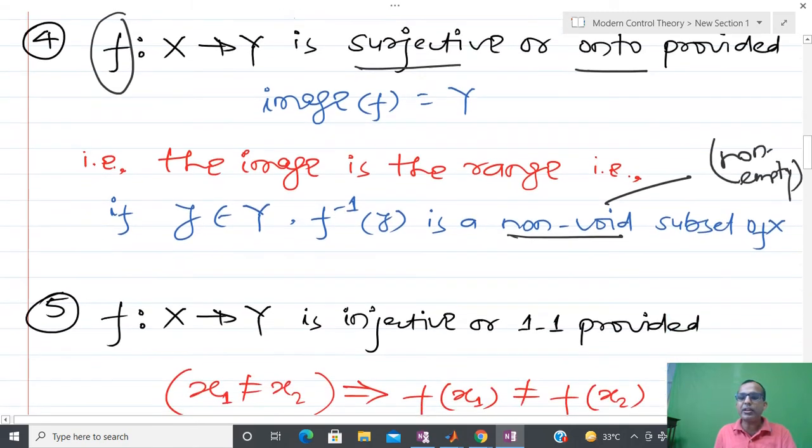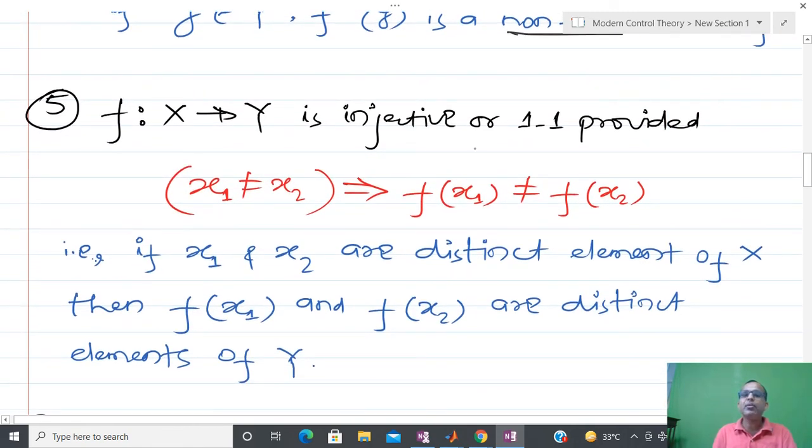Similarly, whenever we are talking about injective, we are talking about a one-to-one relation. How do we confirm one-to-one? If x1 is not equal to x2, then the mapped values are also not equal. Basically x1 generates some unique output, and x2 also generates some unique output.